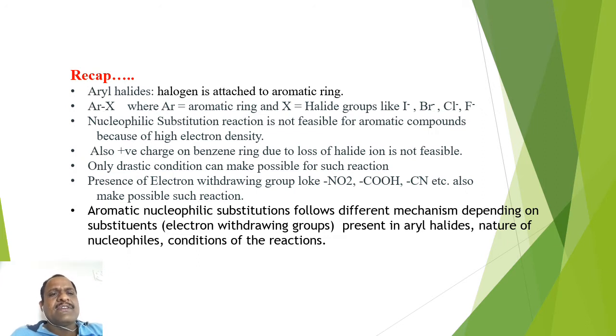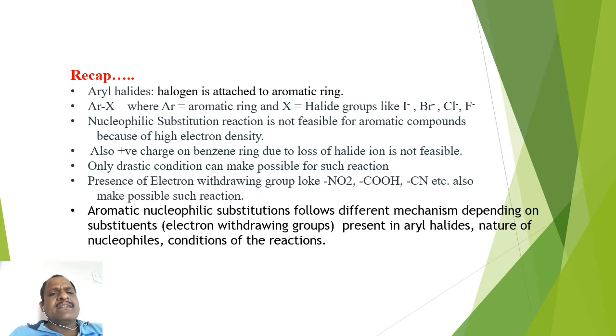But remember, in the last lecture I told you that it is very difficult to carry out nucleophilic substitution reactions on aromatic compounds, because aromatic compounds are electron rich, like the benzene ring, there is high electron density, and the nucleophile is also electron rich. So if aromatic compounds are electron rich and nucleophiles are also electron rich, then electron repulsion will take place, and therefore nucleophilic substitution reactions are difficult to carry out.